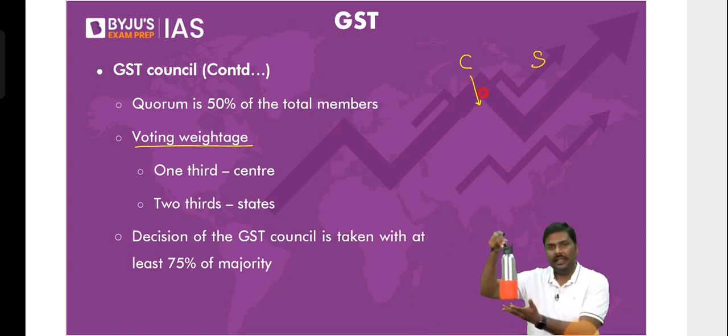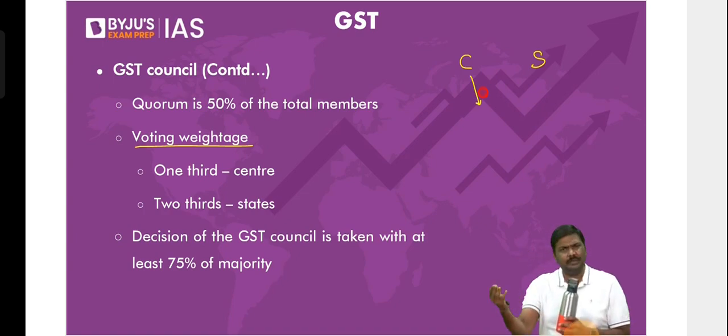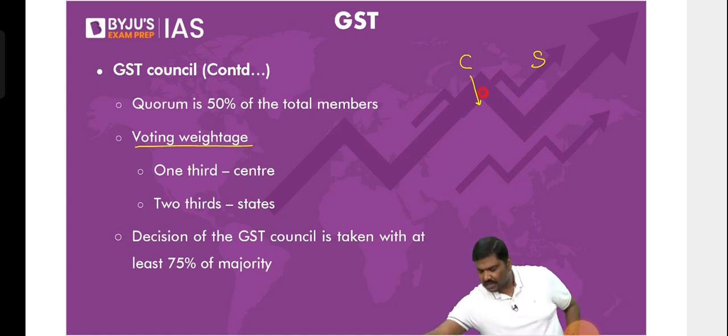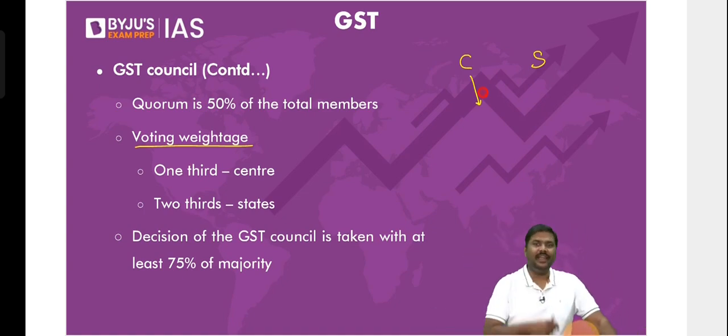Let's start with an example here. Imagine this is a product which is covered under GST. There are more than 1,000 products. I'll show you the current affairs data. Please don't worry. Right now, the GST rate is 18%. Now, there is a discussion. Should we increase the GST rate from 18% to 28%?